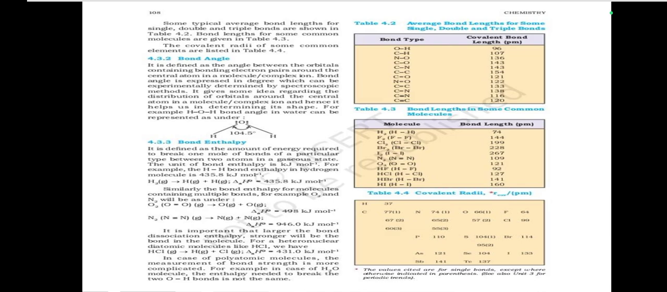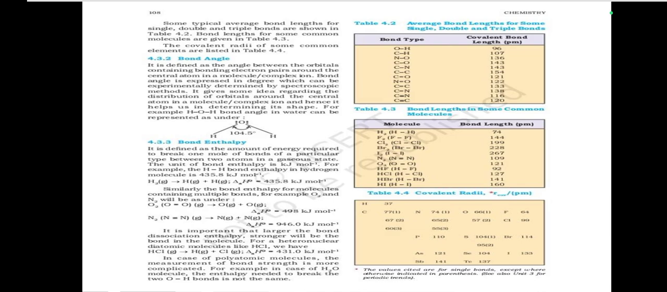Similarly, the bond enthalpy for molecules containing multiple bonds, for example O2 and N2, will be as under. O2 gives O plus O, delta H is equal to 498 kilojoule per mole. N2 gives N plus N, delta H is equal to 946 kilojoule per mole. It is important that the larger the bond dissociation enthalpy, the stronger will be the bond in the molecule. For heteronuclear diatomic molecules like HCl, we have HCl gives H plus Cl, delta H is equal to 431 kilojoule per mole. In case of polyatomic molecules, the measurement of bond strength is more complicated.